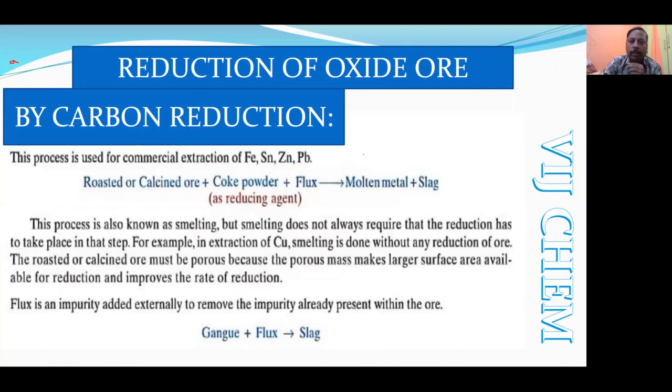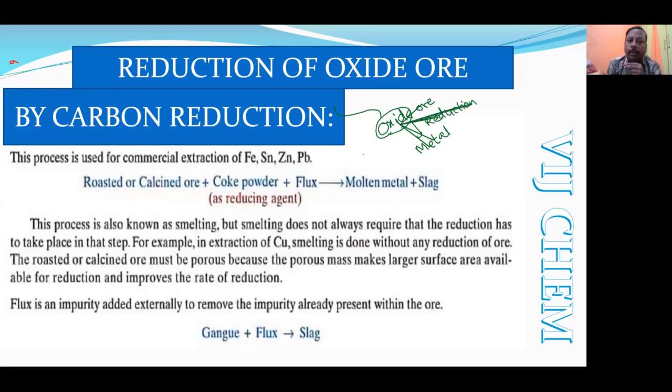Okay. Now we are in the third step, where we will be converting the oxide ore. Before this stage, we have oxide ore. Now our aim is to get the metal. To get the metal, this oxygen must be removed. That removal of oxygen itself is called reduction. That means we are going to carry out a process called reduction.